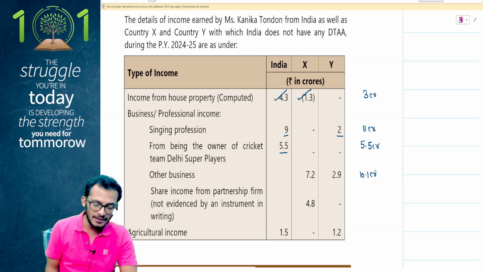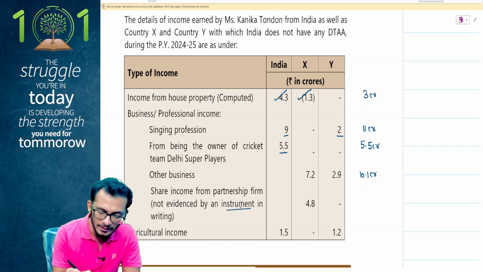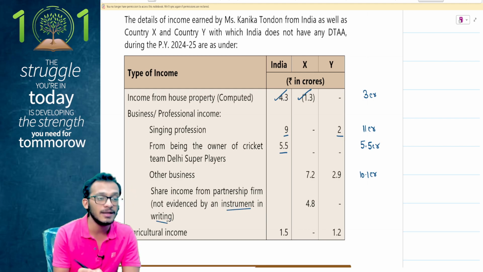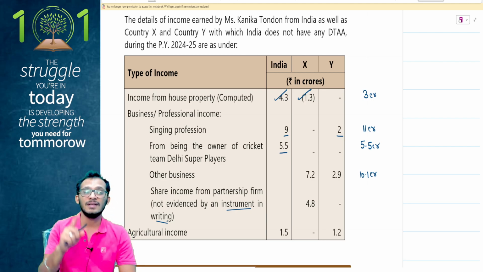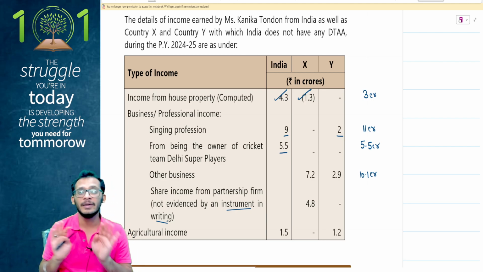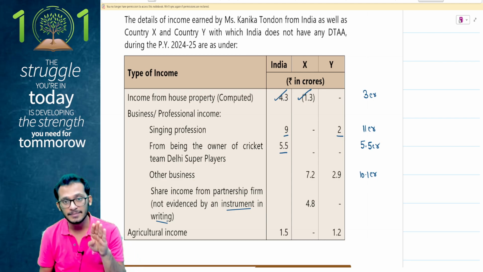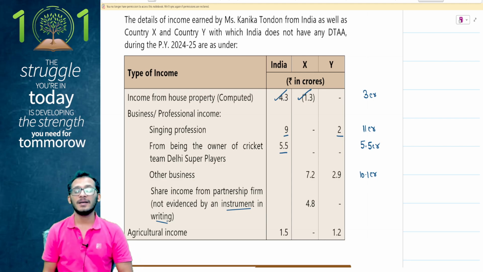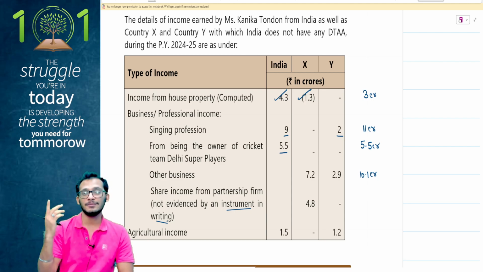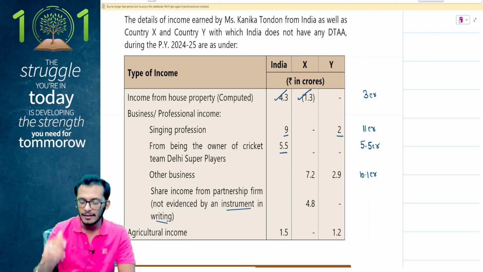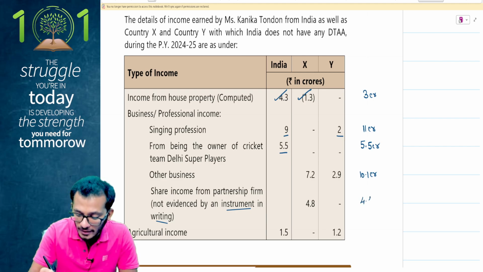Share of income from a partnership firm not evidenced by an instrument in writing. People, this is one assumption which ICAI has been taking on multiple occasions. ICAI has an assumption that when it is a share of profit from a partnership firm, it is only exempt if it is treated as a partnership firm in India. If it is not a partnership firm from India, ICAI has made an assumption that these are taxable incomes in India, and therefore this 4.8 crores will also become taxable.